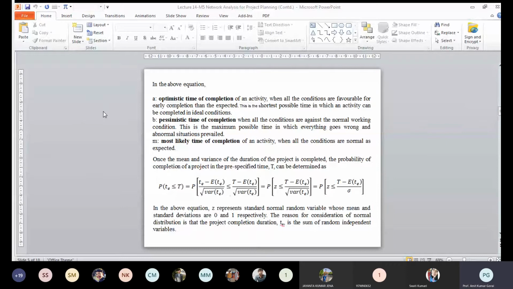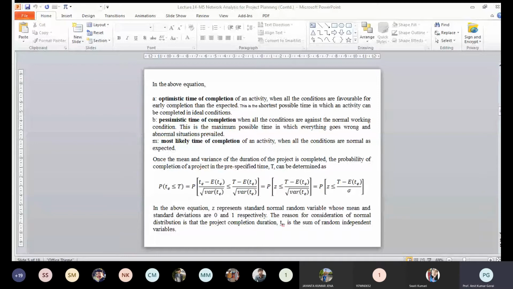So you can complete the task or activity in time duration M. Now for an individual task, using the formula, you can calculate the expected time of completion and the standard deviation of the individual task. Now we have to calculate that. When we are considering the probability, you can calculate it as in CPM.